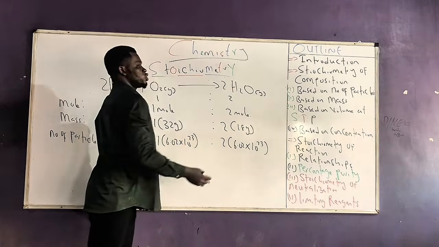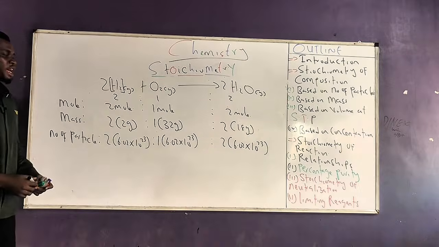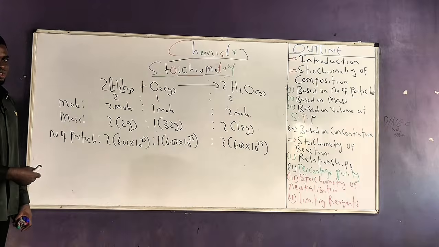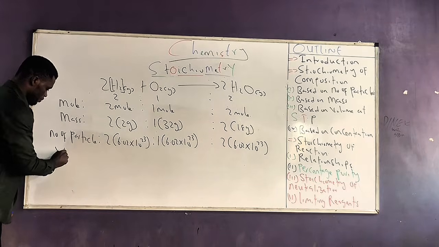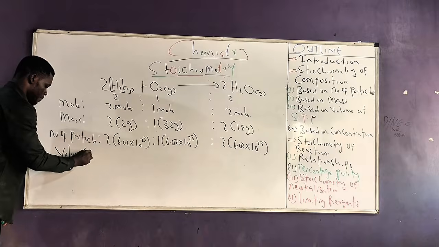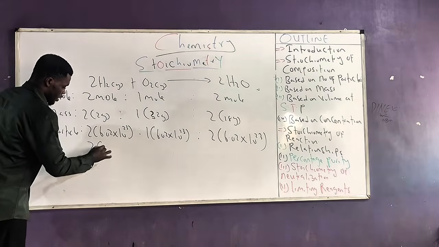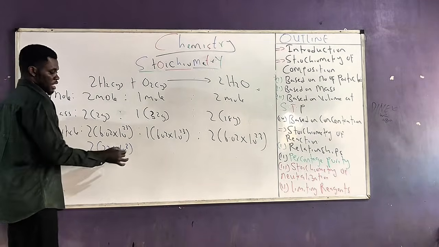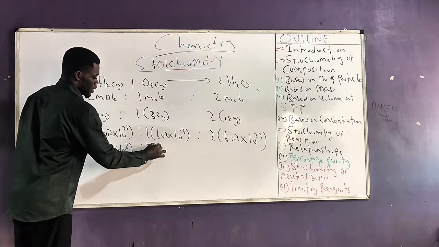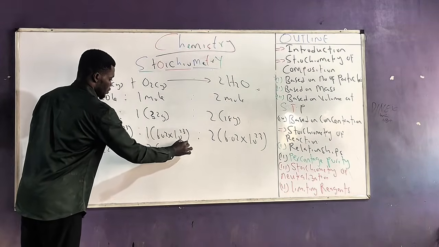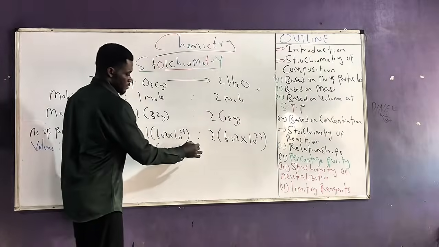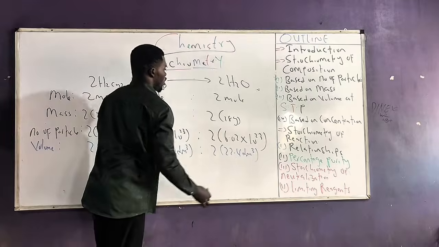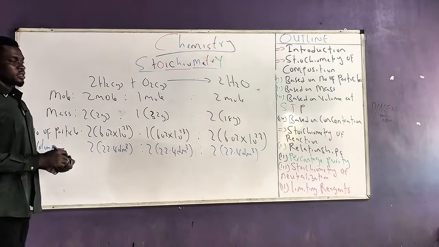So in this case, I can also use the stoichiometric coefficient to give me an idea of the volume of the reactants involved and the volume of the product that is formed. So in terms of volume at STP, 2 (22.4 dm³) of hydrogen gas at STP would always react with 2 (22.4 dm³) of oxygen gas at STP to form 2 (22.4 dm³) of water at STP.